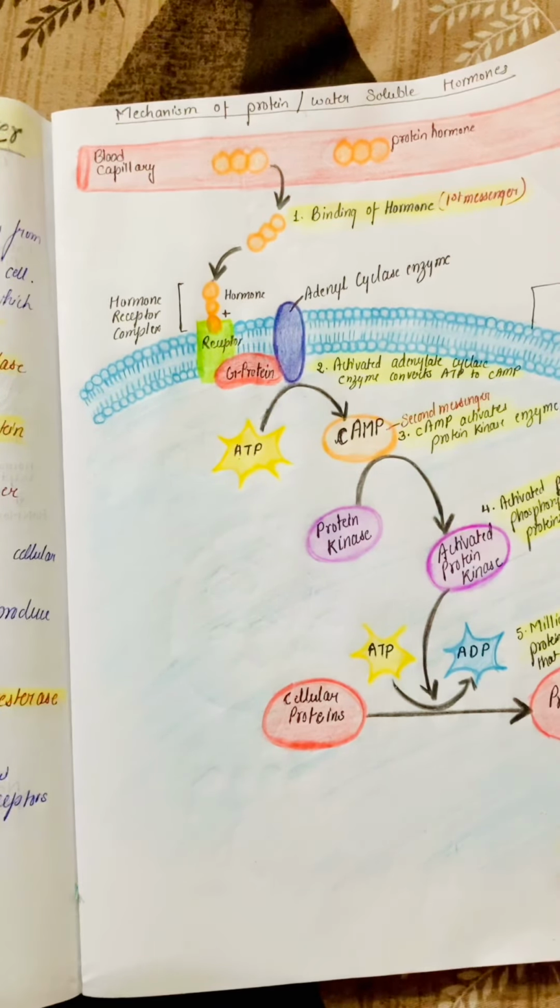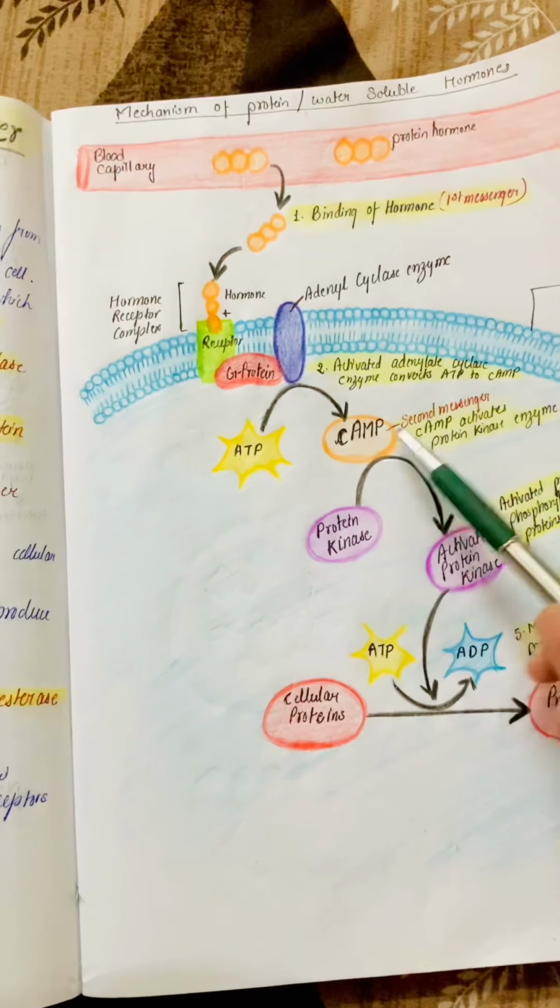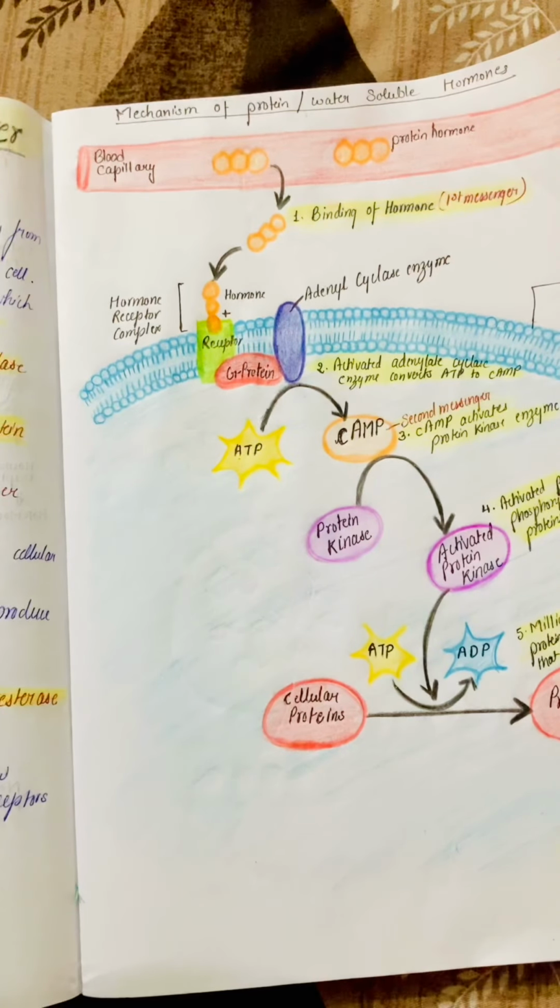After a brief period, an enzyme called phosphodiesterase inactivates the cyclic AMP, and after inactivating, the cell response is turned off until new hormone molecules continue to bind to their receptors in the plasma membrane of the target cell.